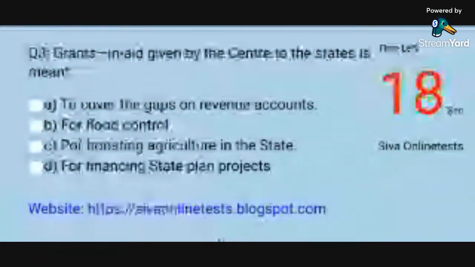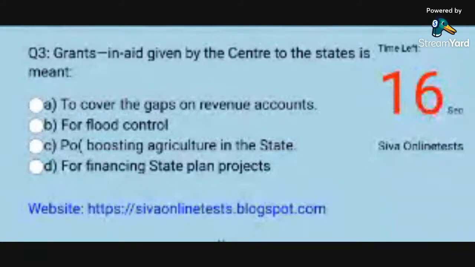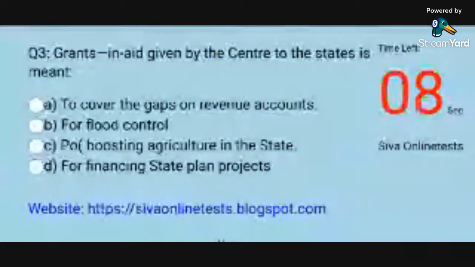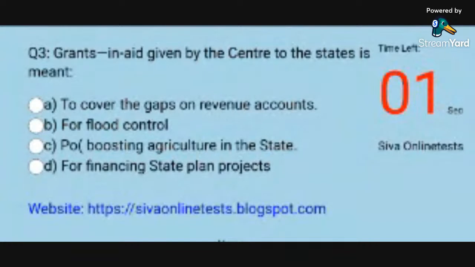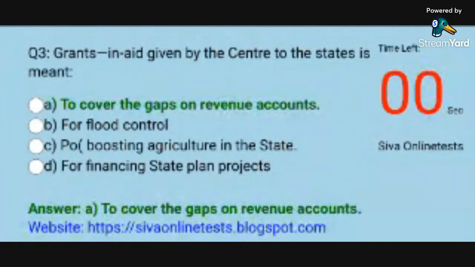Question 3. Grants-in-aid given by the Centre to the states are meant. Options: A. To cover the gaps on revenue accounts. B. For flood control. C. For boosting agriculture in the state. D. For financing state plan projects. Answer: A. To cover the gaps on revenue accounts.